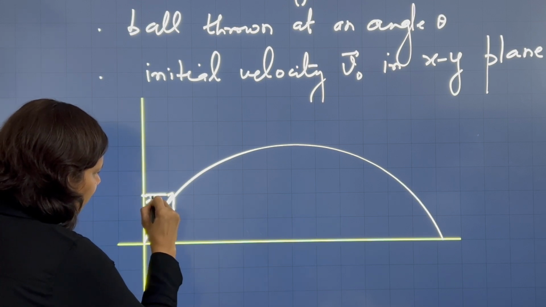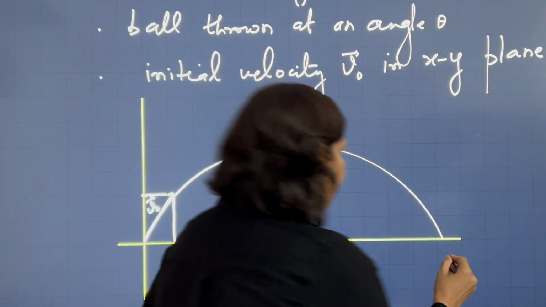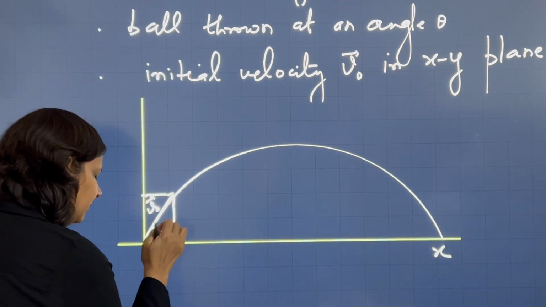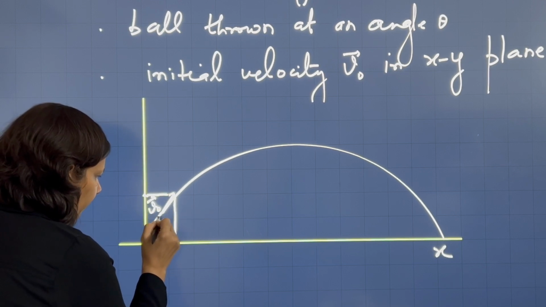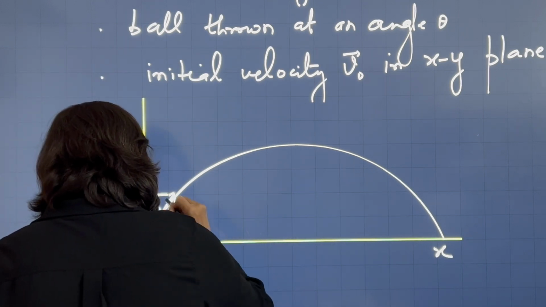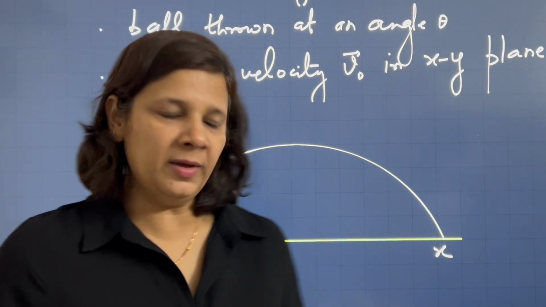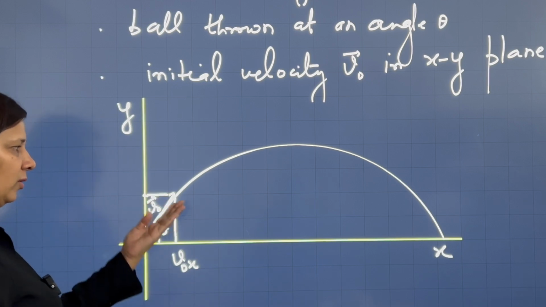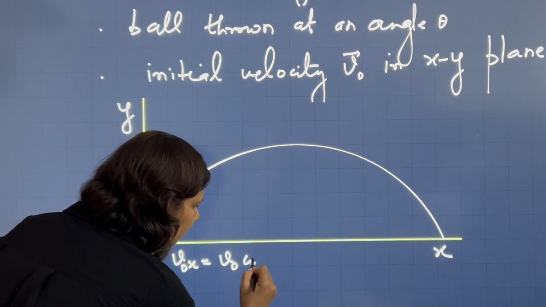I am representing the initial velocity by v naught, and we know that any vector drawn at an angle theta with the x-axis can be resolved into two components. v naught x is the x component of the velocity vector v naught, and this is equal to v naught cos theta.